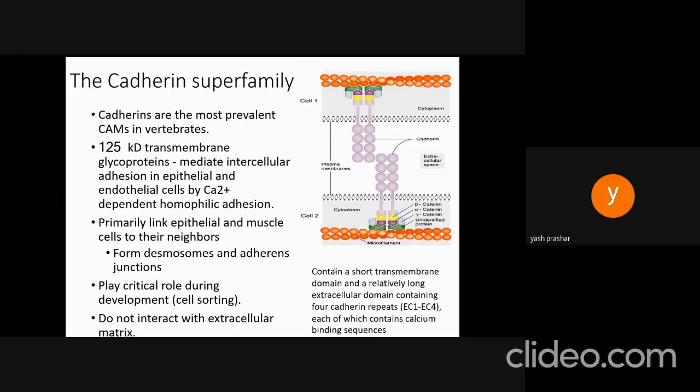Their regulated expression is a particularly striking feature of embryonic development also. The best characterized members of this family are E cadherins in epithelial tissue, N cadherins in nervous tissue, and P cadherins in placental tissue. The timing of cadherin production during embryonic development correlates with the association of specific cell types to form tissues and organs.